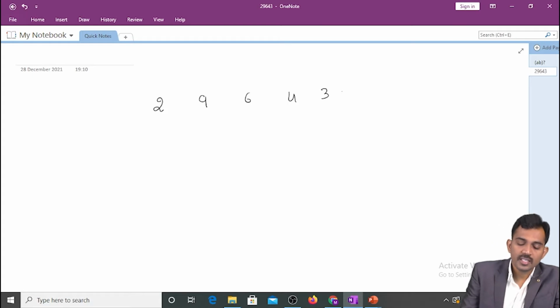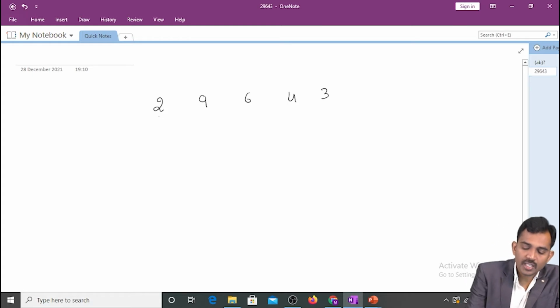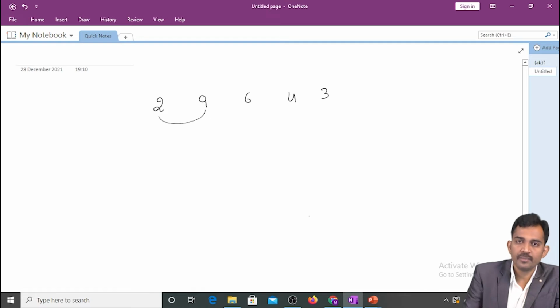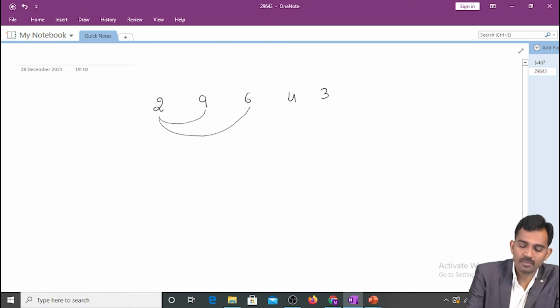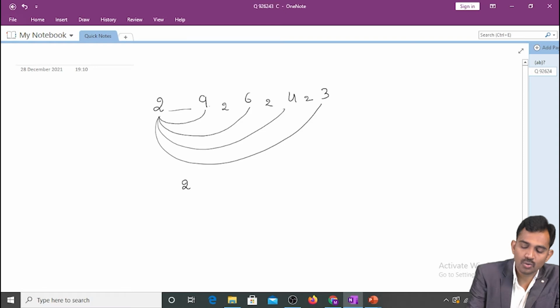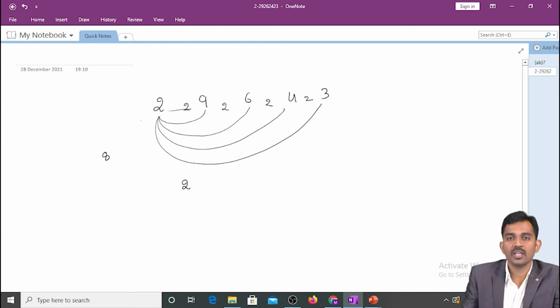So what you're going to do here? Simply for the brute force method, you just check how much water is in between, and how much water in between, how much water in between, and how much water in between. So in between 2 and 9, only one slot is there. Then what is the time? How many units? Here 2 units. When you consider these two, here 2 and here 2, 4 units, and here 2, 2 units, here 2, right? 1, 2, 3, 4. So total 8 units if you consider the 2 here.